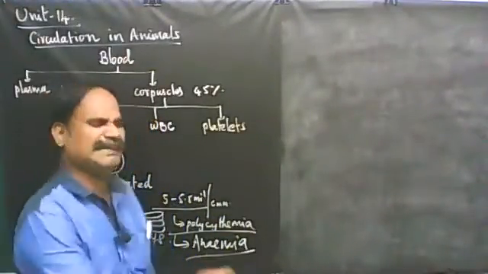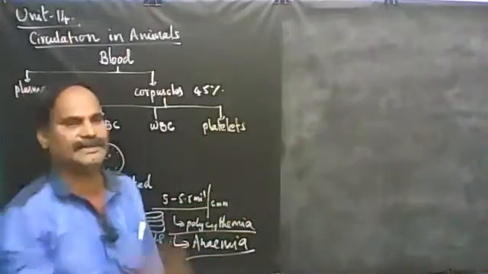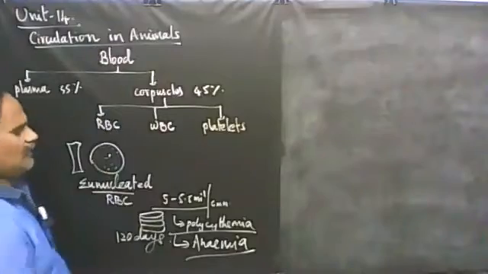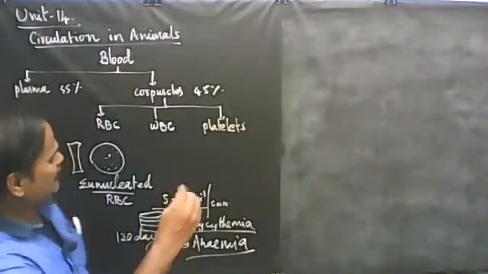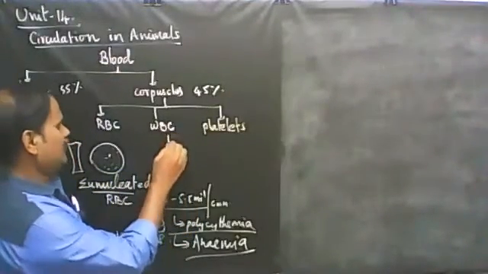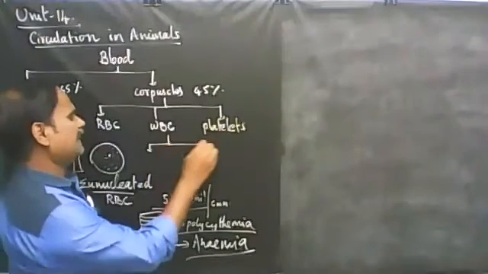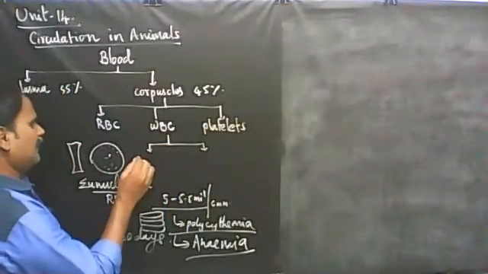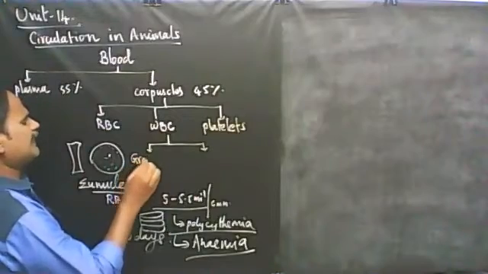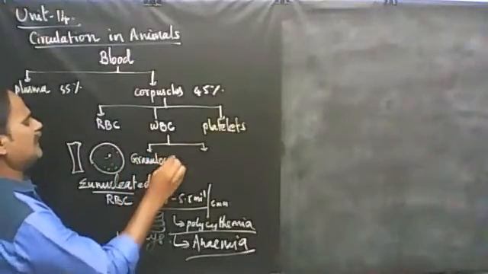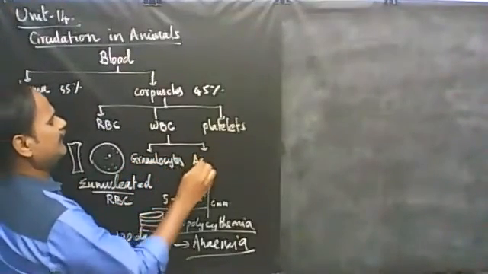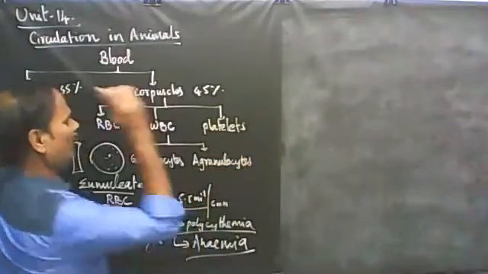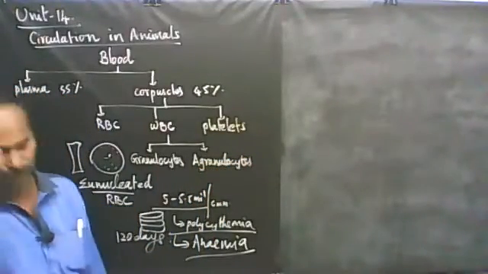So anemia is the decreased number of RBC. So this is about RBC. Now let's see the WBC. WBC can be divided into two types: granulocytes and agranulocytes. Now let's see what are granulocytes and what are agranulocytes.